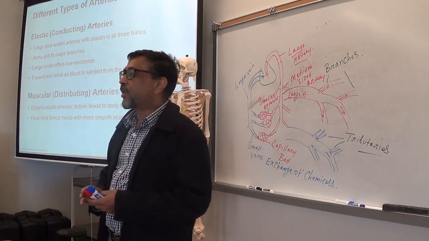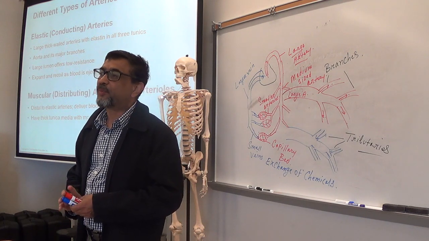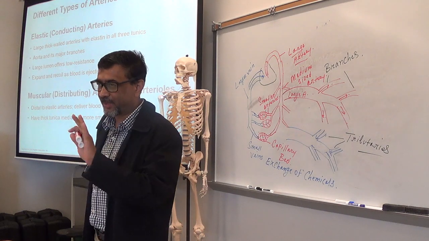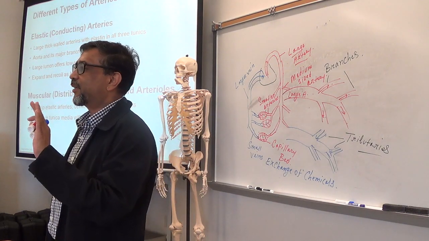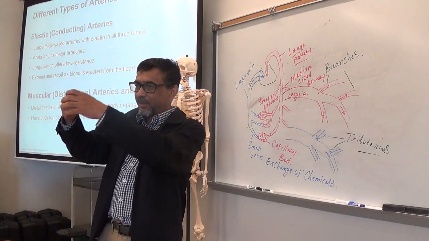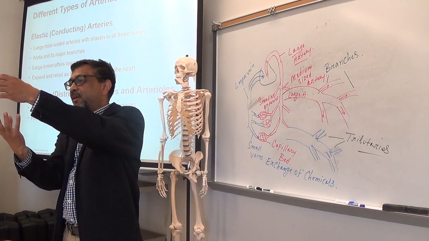In large arteries, you will see a lot of elastic fibers in the wall. A lot of what? Elastic fibers. That's why large arteries can do like this. Look at me. This is the aorta. This is the heart.